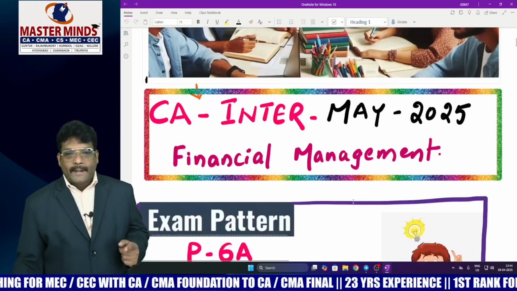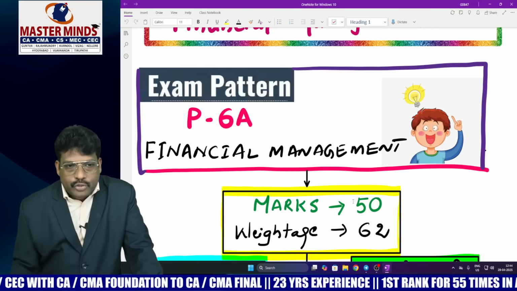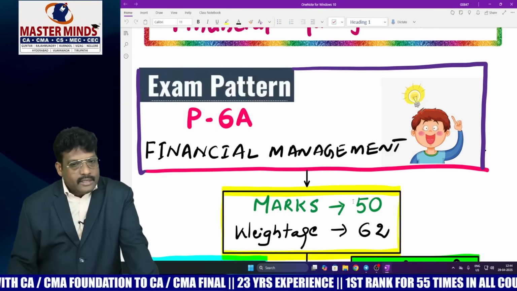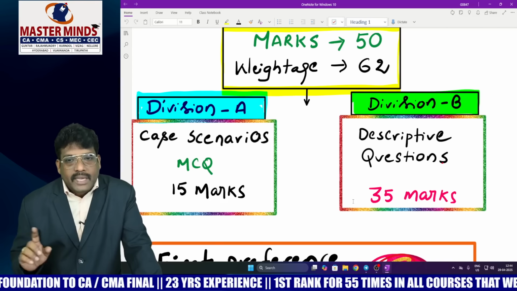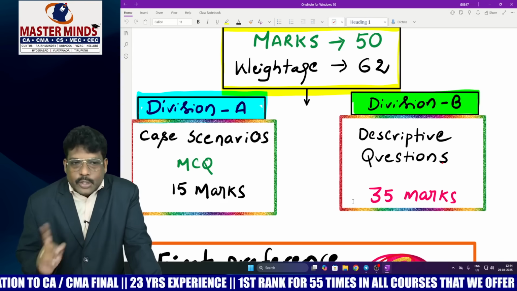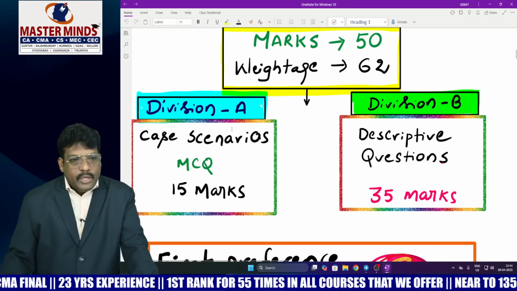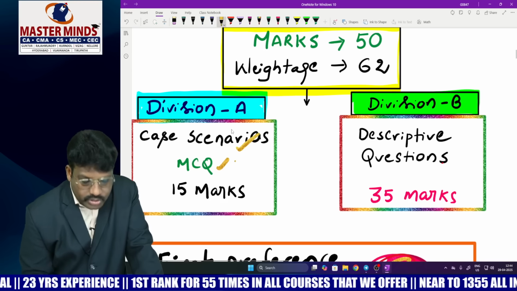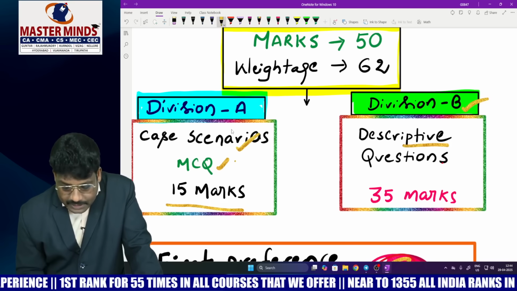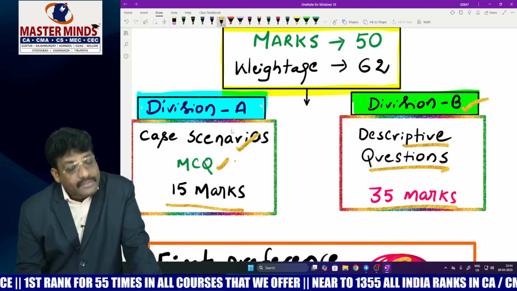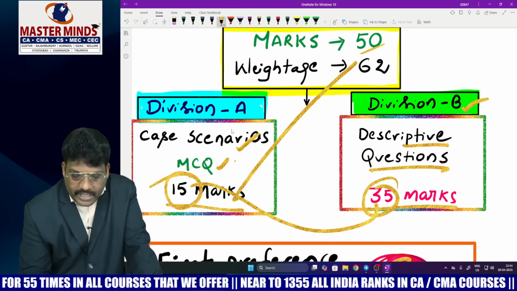Then why are you late? Move fast. Okay. Coming to financial management exam pattern. First of all, you should understand this is paper 6A, financial management. The marks would be 50 marks, but weightage would be given to 62. It has two parts, right? One is division A and division B. In division A, you have case scenario based MCQ questions, 15 marks you have to answer, whereas the descriptive part would be division B questions, where you have to answer 35 marks. So 35 plus 15, beautifully you will get the 50 marks.